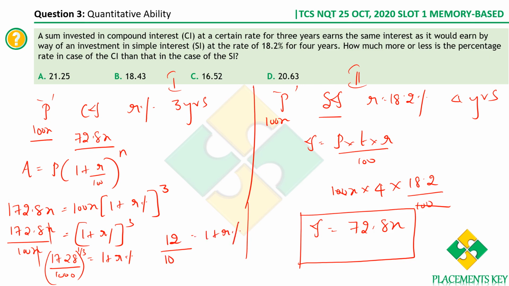So what do we get? If you simplify this, you get R as 20%. Therefore, in the first case, the principal is lent at 20% compound interest, whereas in the second case it is lent at 18.2% rate of interest. This is how we solve this question.